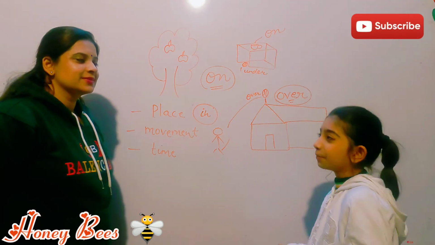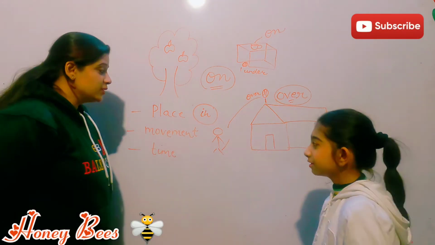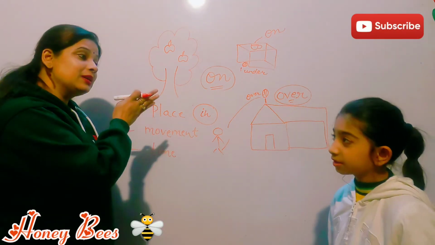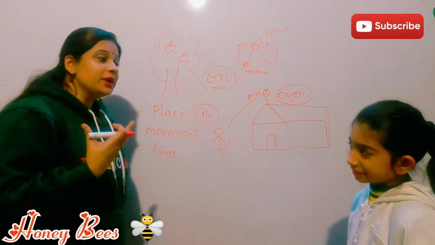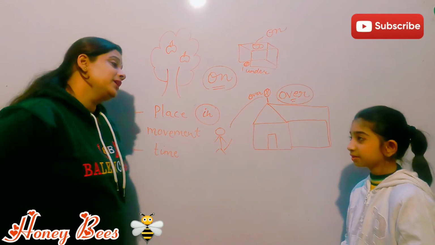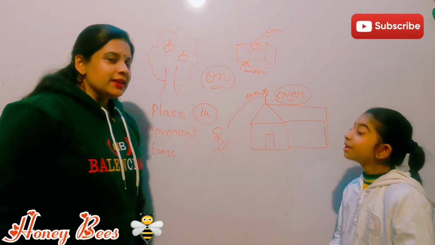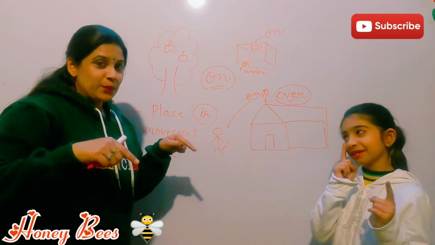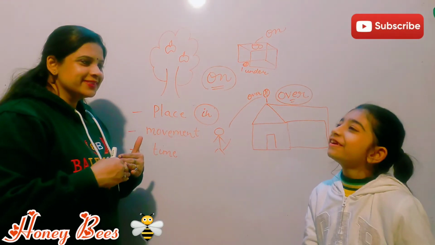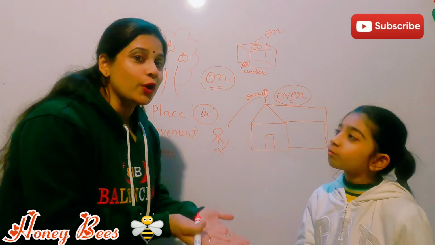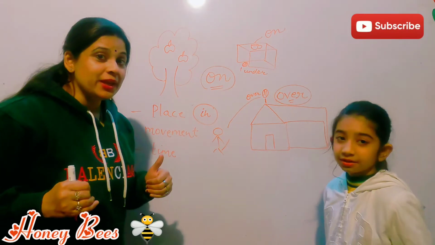The girl is walking with her dog. Girl is walking with the dog, but that is showing a relationship between a girl and a dog. Okay, they are together. But I am talking about movement of something. If I have to say that my uncle is coming into the room, my uncle is walking into the room. Somebody is coming, yeah?